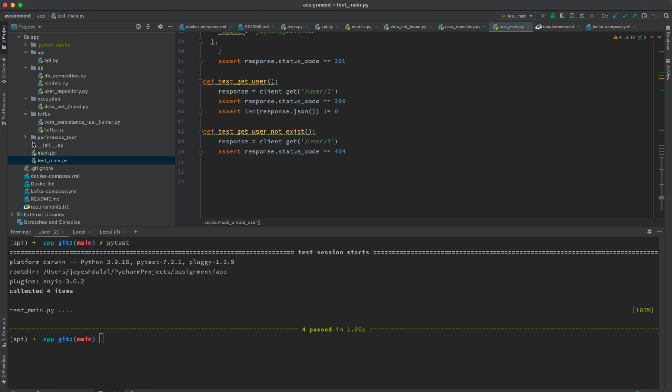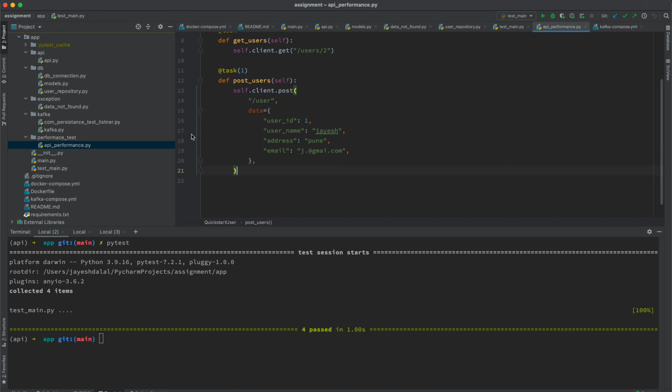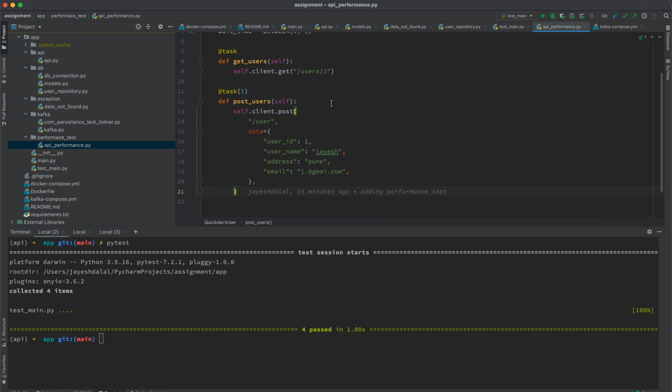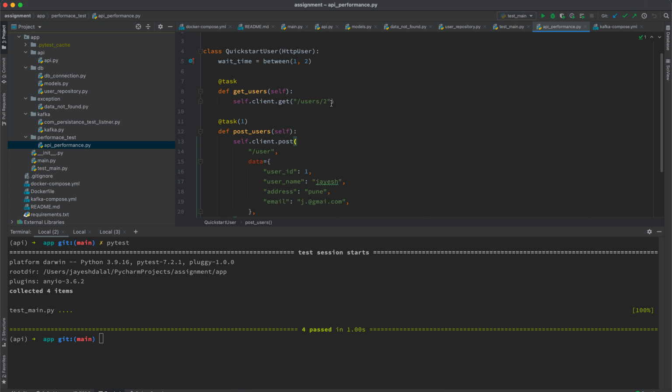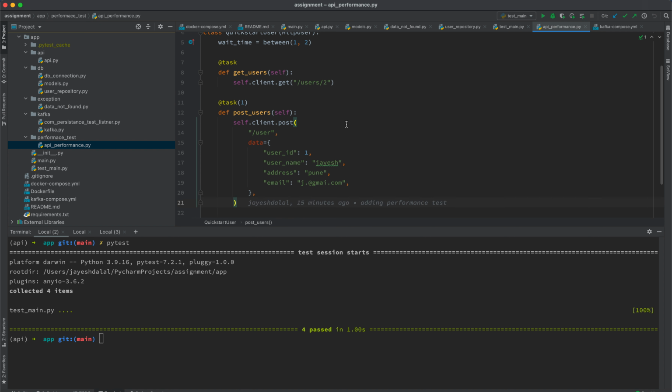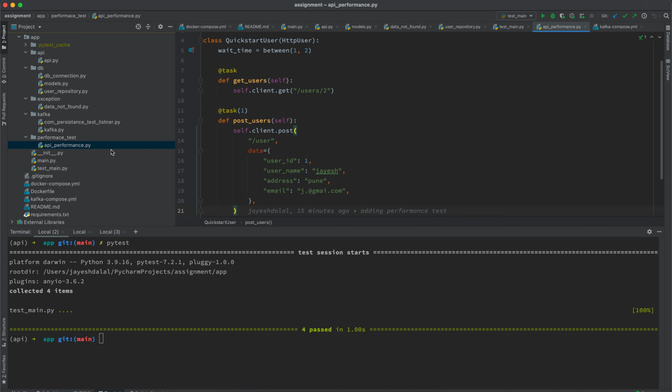Now coming to the performance test. For the performance test, I mostly use Gatling, one of the performance test tools, where we need to provide only the host URL and whatever data we need to use. Let's go with get user and post user. I just use these 2 APIs and some hard coded data.